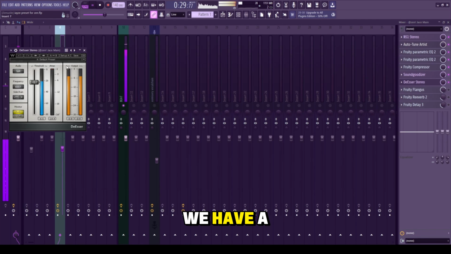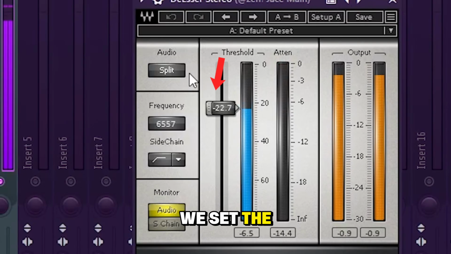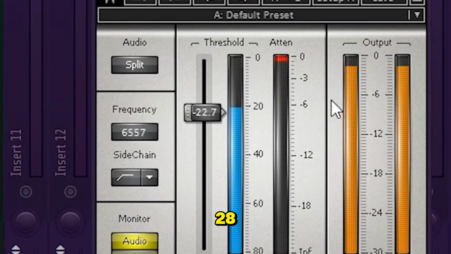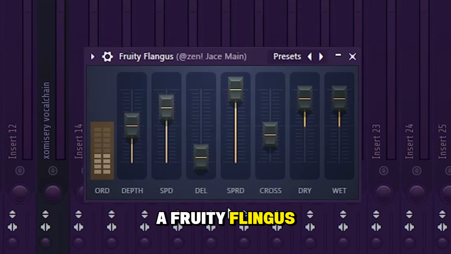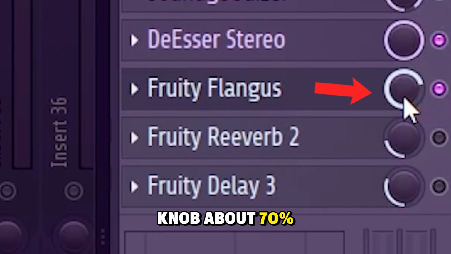After that, we have a DeEsser from Waves. We set the threshold between -20 and -28, and then you can turn this button to hear the S frequencies, and then we set it back to audio. Then we have a fruity Flanger with the basic setting. You probably heard this setting in a lot of Jace songs, and a lot of underground use this setting for that wide sound. Set mix level knob about 70% for the wide sound.